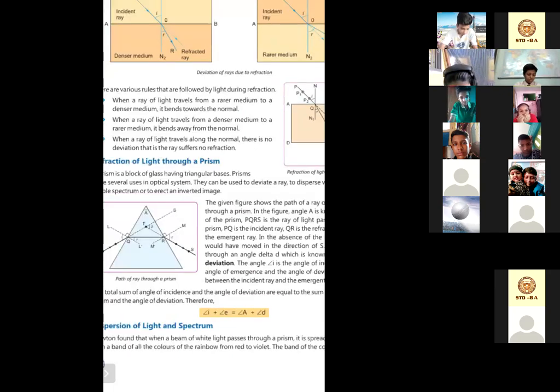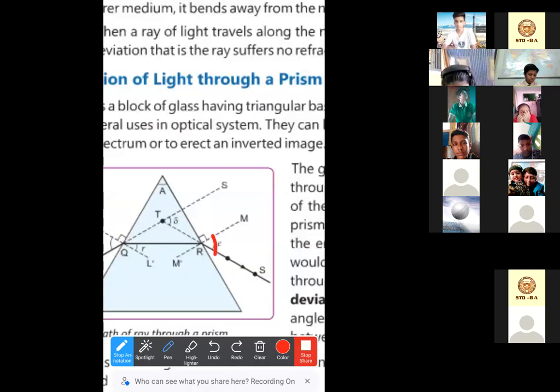So angle E is the angle of emergence. Where is angle E here? Can you find it? Whenever we are drawing refraction or reflection or even deviation of light rays, we should always draw the normal.